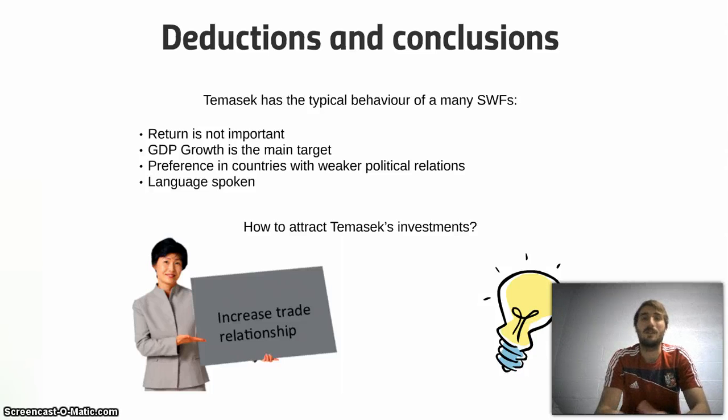But these variables are quite difficult for a country to work on. So how can I attract Temasek investments? I can't change my language spoken or the political relations. This is a little bit difficult, but an idea could be to work on the trade relationships, because as we have seen before, we have a high importance for the variable partner. So if the target country is importing a lot from Singapore, Temasek will be more interested in investing in it. So this is a thing that a country can work on.